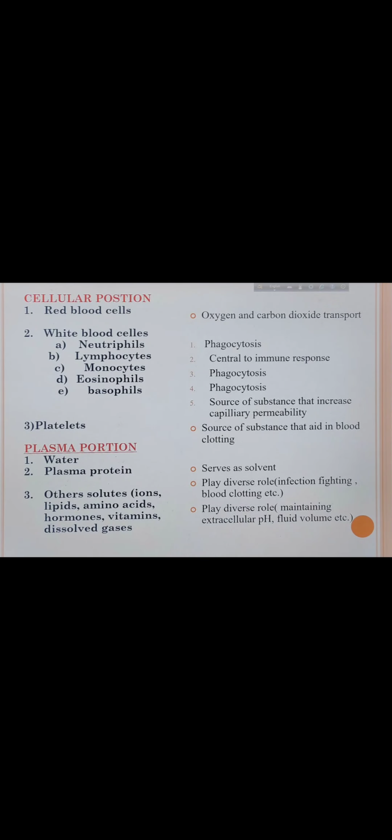Then let's see the cellular portion and their function. Red blood cells mainly carry and transport oxygen and carbon dioxide. The next part is white blood cells. White blood cells are divided into 5 parts that we'll discuss later, but we can see in the picture that they have 5 types: neutrophils, lymphocytes, monocytes, eosinophils, and basophils.